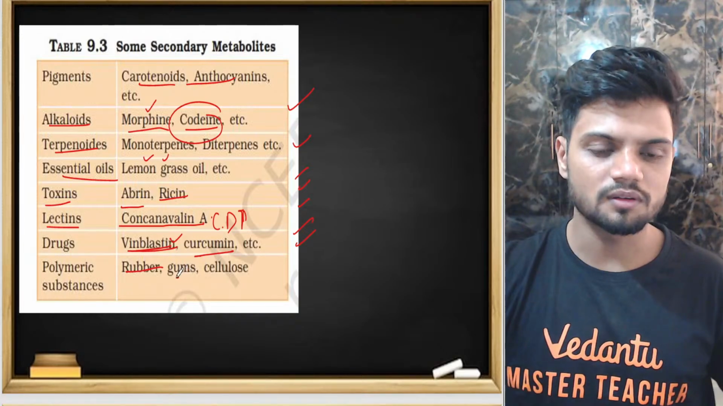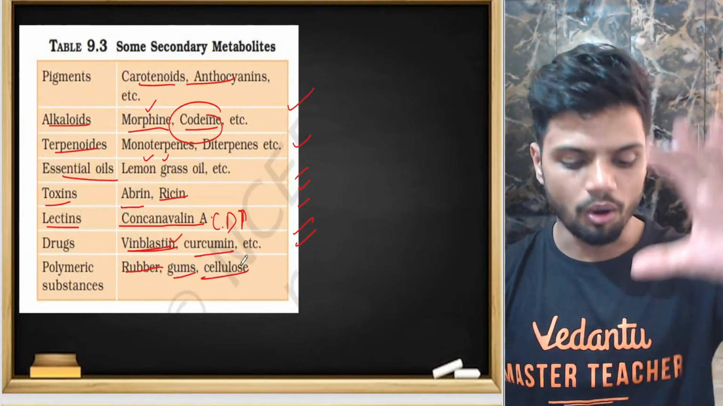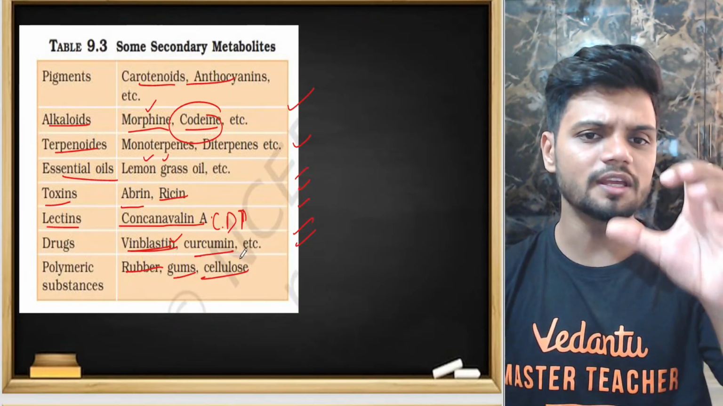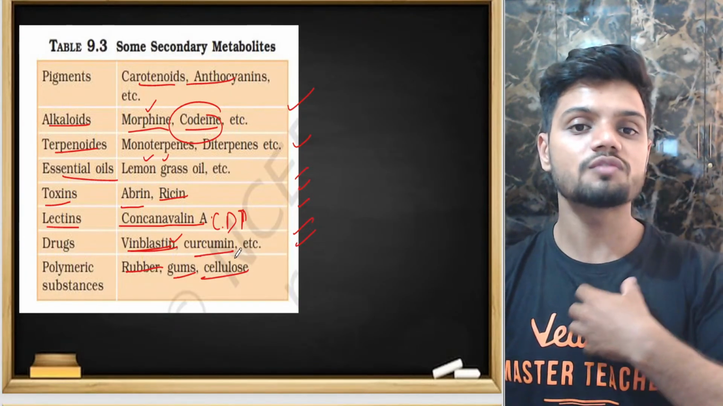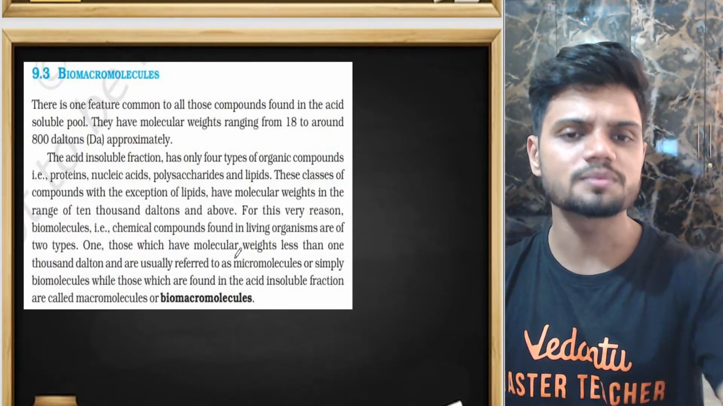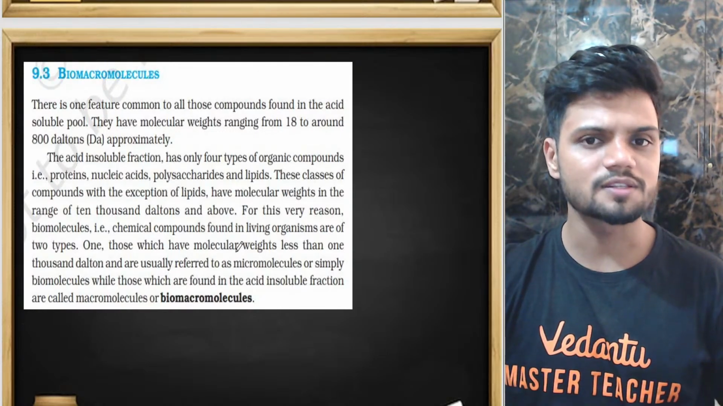Okay, gums, rubber, and cellulose. All of these are called secondary metabolites. The role of each one is not known, but each one has an amazing benefit which we use as humans. A lot of questions have come from secondary metabolites, so learn the secondary metabolites, students.